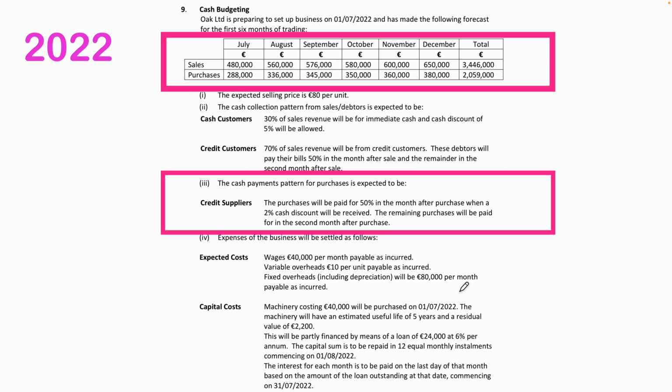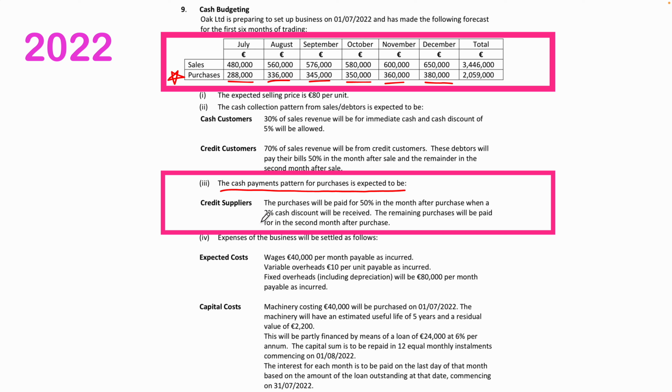Okay, so that is how you do the receipts part. Moving on then to the payments part. We're going to be looking at the purchases figures here. So 288,000 in July, 336 in August, 345 in September, 350 in October, 360 in November, 380 in December. And it says number 3 here, the cash payments pattern for purchases is expected to be.